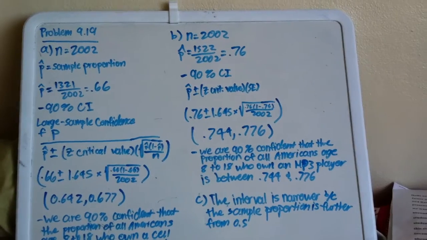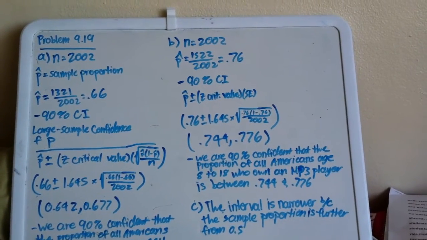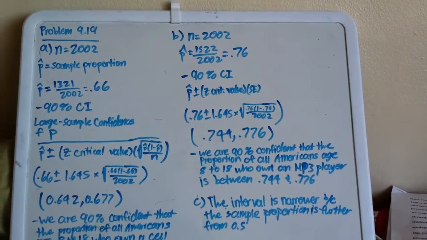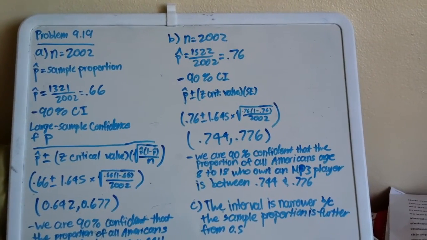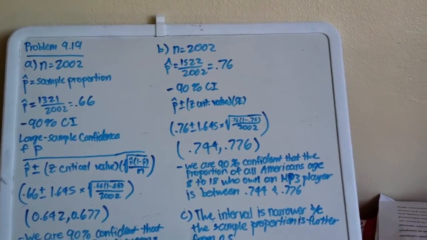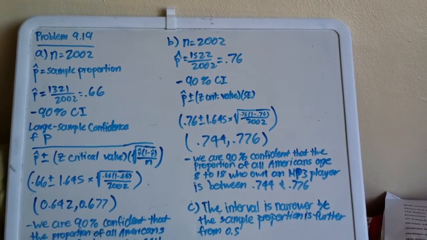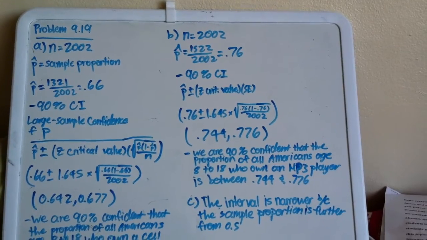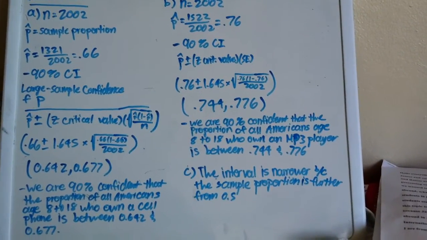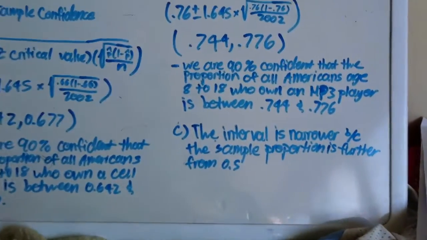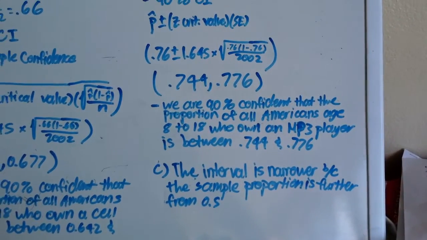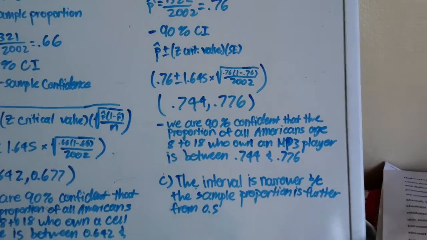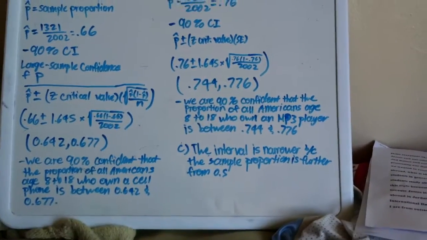So 0.76, which is our p hat, plus or minus 1.645 times our standard error, the square root of 0.76 times 1 minus 0.76, divided by 2002. The numbers that we come out with are 0.744 and 0.776. What this means is that we are 90% confident that the proportion of all Americans aged 8 to 18 who own an MP3 player is between 0.744 and 0.776.